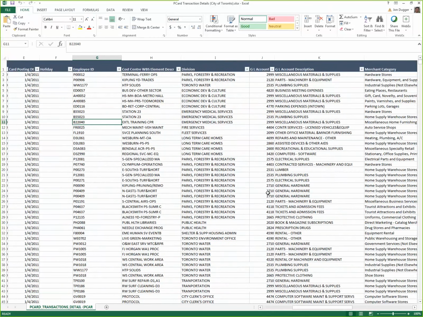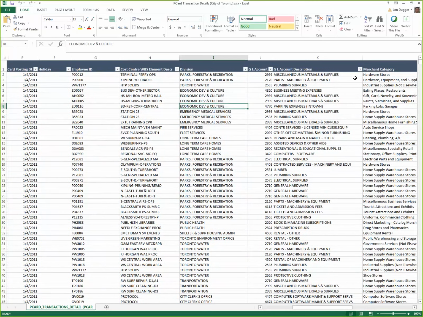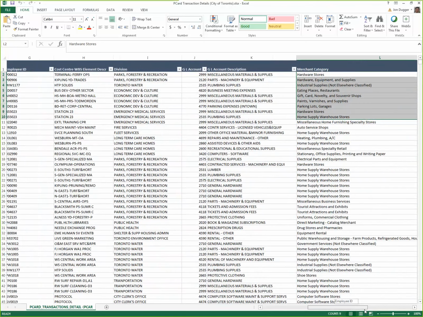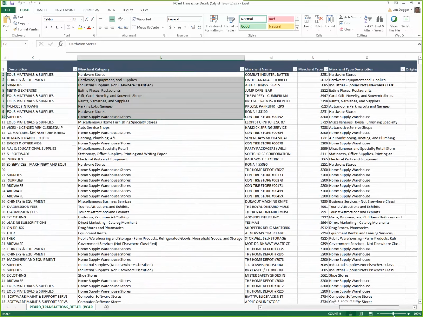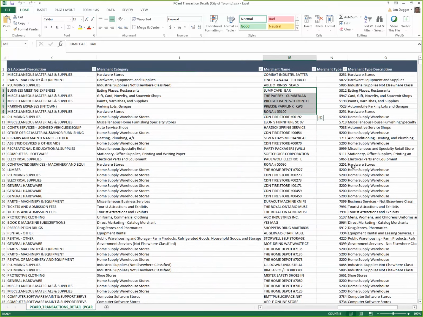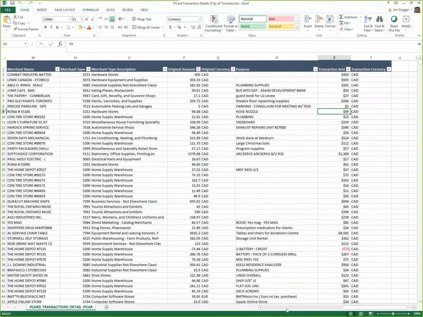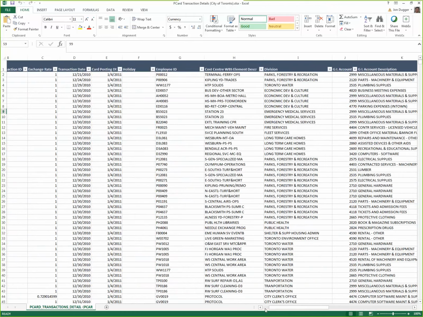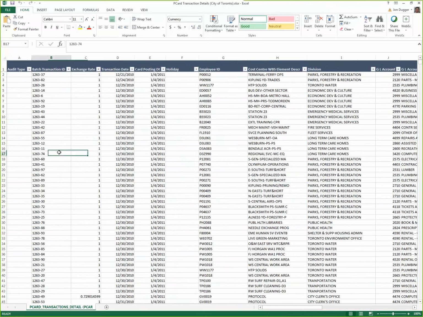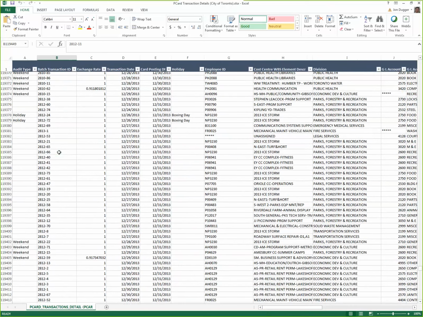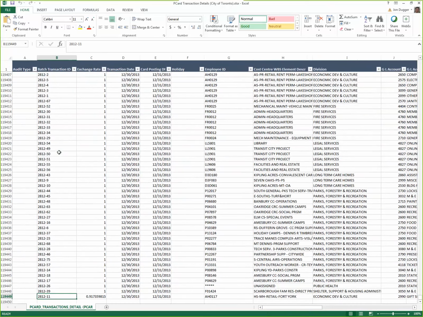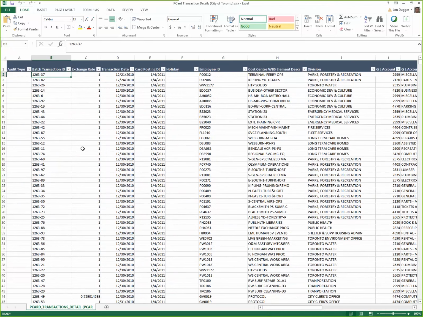We have the division of the employee. We have the merchant category. Who did they buy the product from? The name of that merchant, and then we also have, among other things, the transaction amount. And I have a really simple question of this data. I want to know, as an auditor, how many of these transactions, which, by the way, we have just shy of 120,000 transactions stored in this data set in Excel. But how many of these 120,000 transactions actually occurred on a weekend?